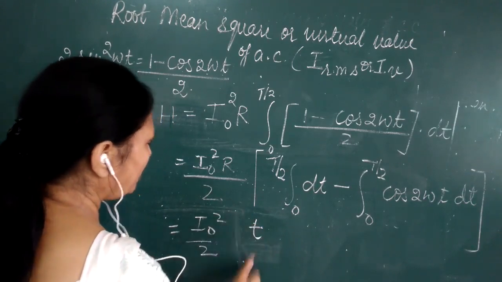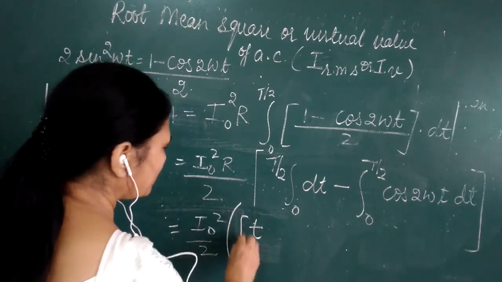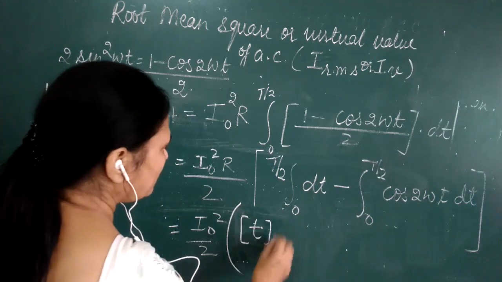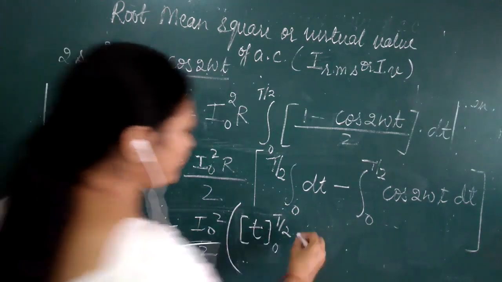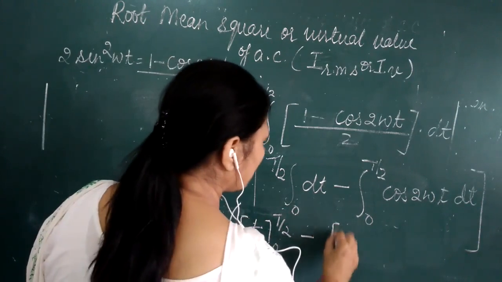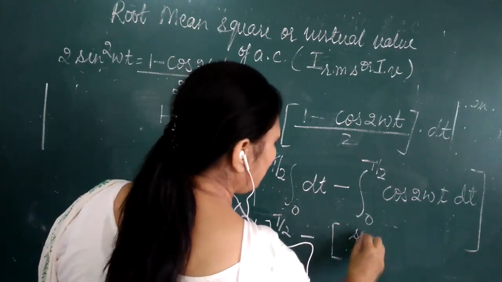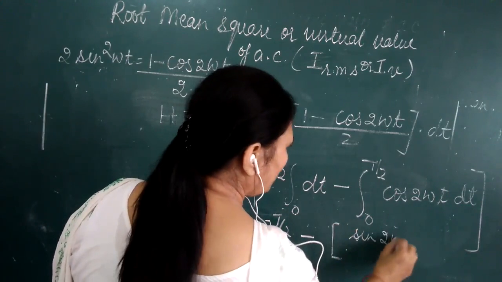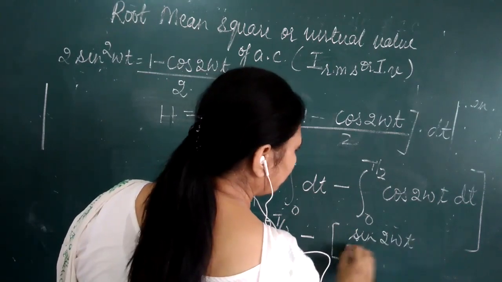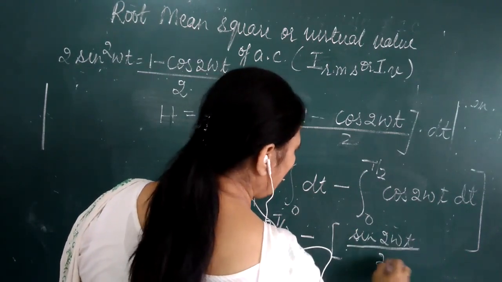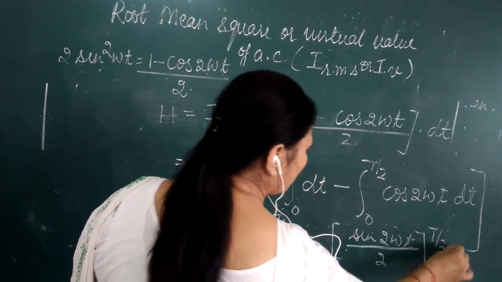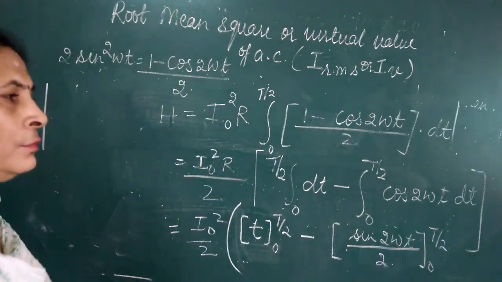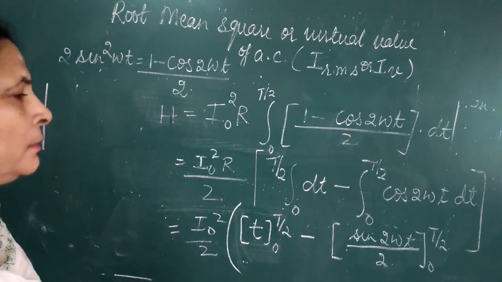I'll take a different type of bracket, t from 0 to t by 2, minus sine 2 omega t upon 2, from 0 to t by 2.